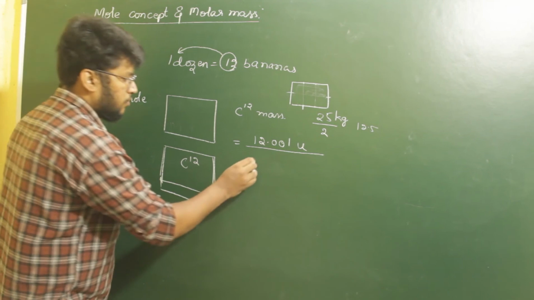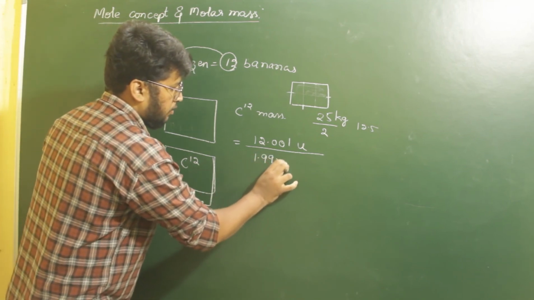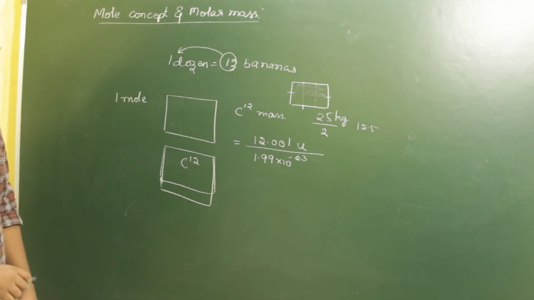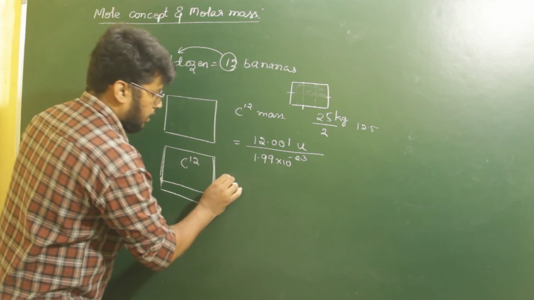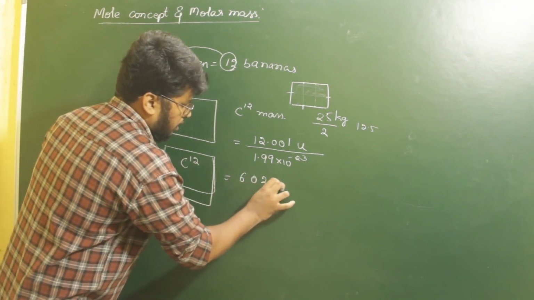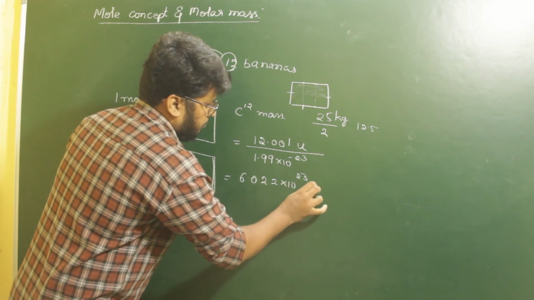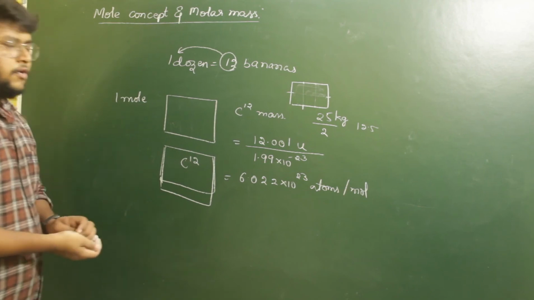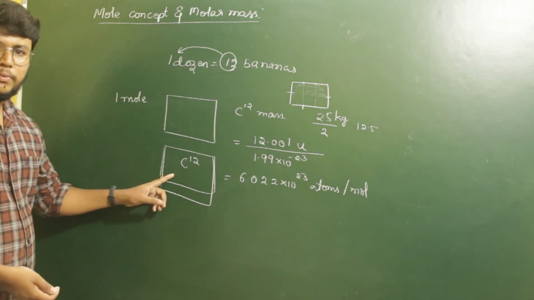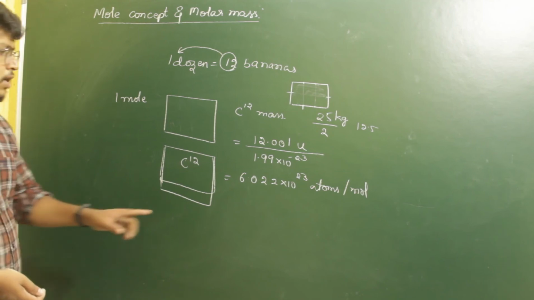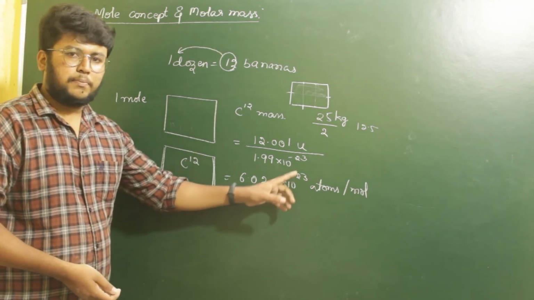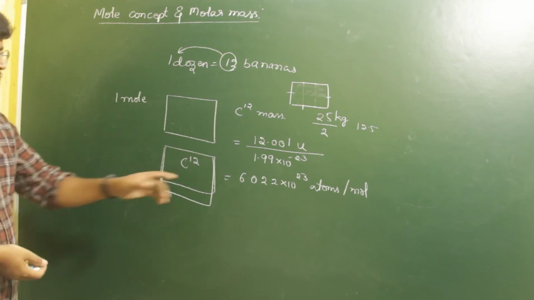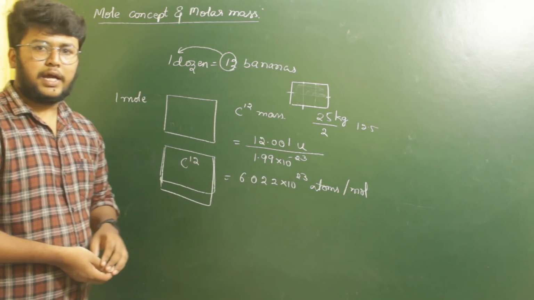The mass of each atom of carbon was found to be 1.99 into 10 to the power minus 23. Once you divide these two, we get a value of 6.022 into 10 to the power 23 atoms per mole. That is, if you consider 1 mole of carbon-12 isotope, that 1 mole of carbon-12 isotope contains 6.022 into 10 to the power 23 atoms.